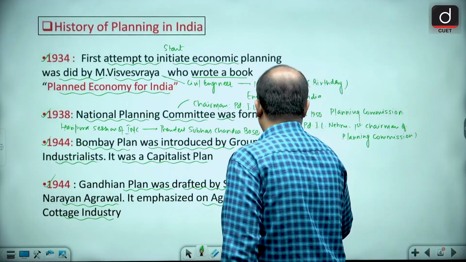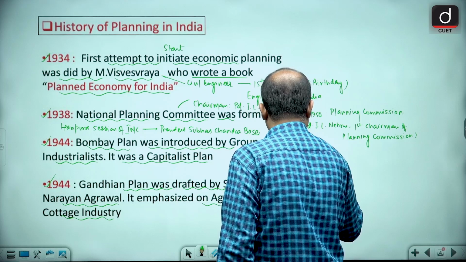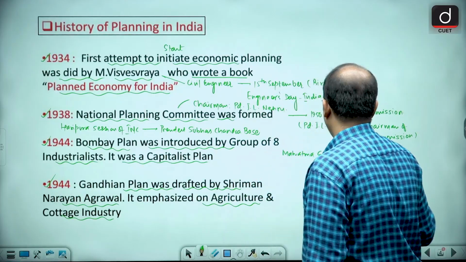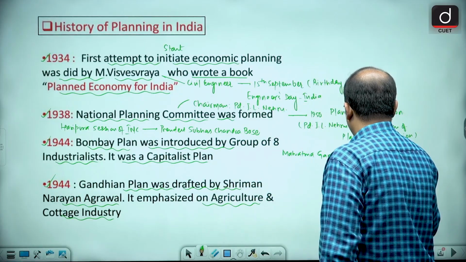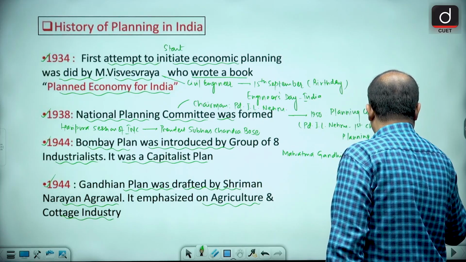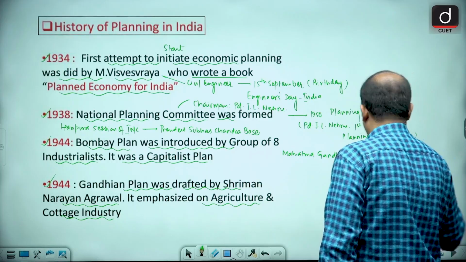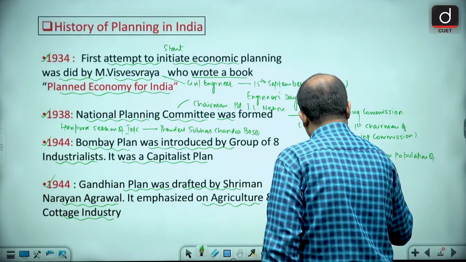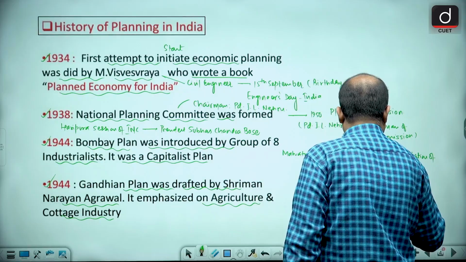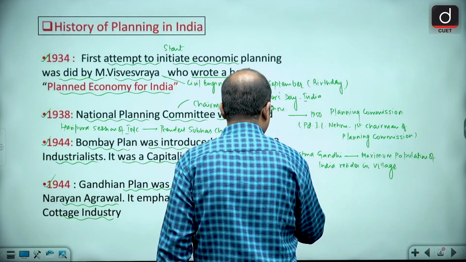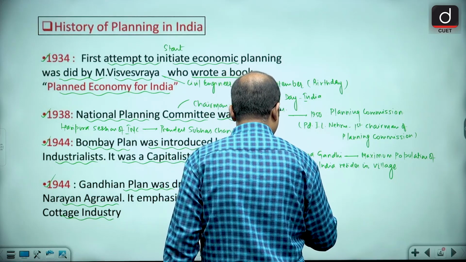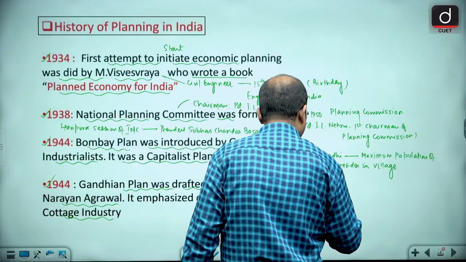You will find that Mahatma Gandhi had a strong belief that the maximum population of India resides in villages.